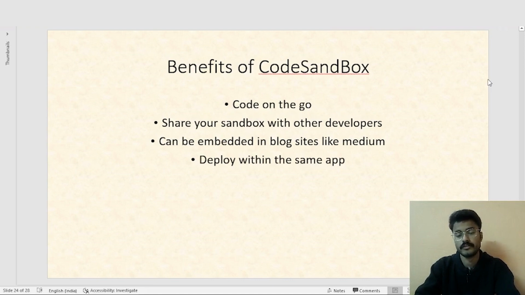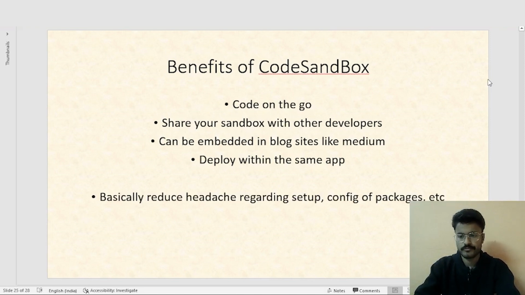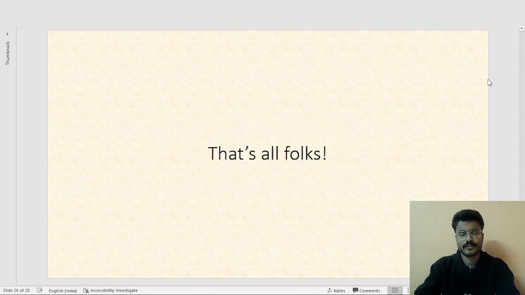That's one more important functionality, that whatever project you're working on can also be deployed within the same app. Now, what is deployment and how to do it? We'll see it in the coming lessons. So, in one line, it basically reduces your headache regarding setup, configuration, and stuff like that. So, that's it for this particular session. I'll see you in the next one.